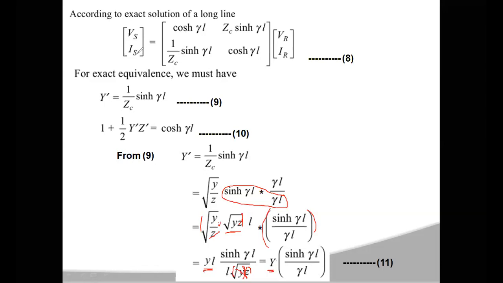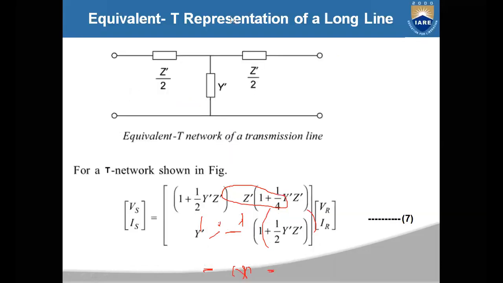In the equivalent T network of your long transmission line, you have to calculate two parameters, y dash and z dash by 2. This y dash value you got is equal to Y into sinh γL by γL.